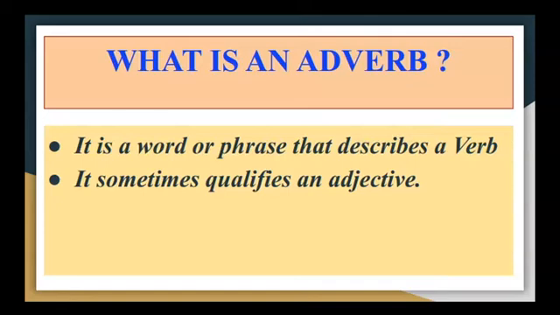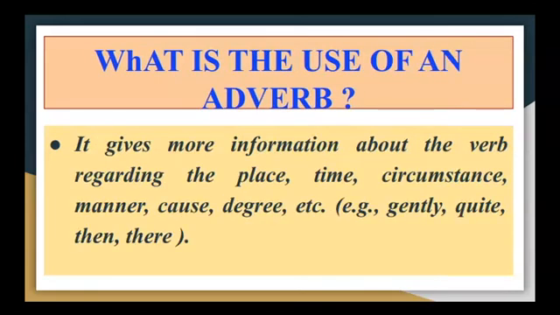So an adverb explains how the action was done, or it describes more about the verb. Sometimes it also qualifies an adjective. So once again, what is the use of an adverb? It gives more information about the verb regarding the place, the time, circumstance, the manner, cause, degree, etc. Okay, you will understand this as we take up more examples.